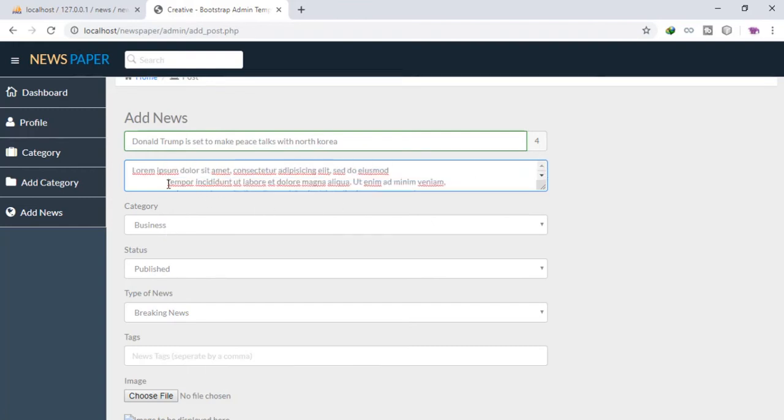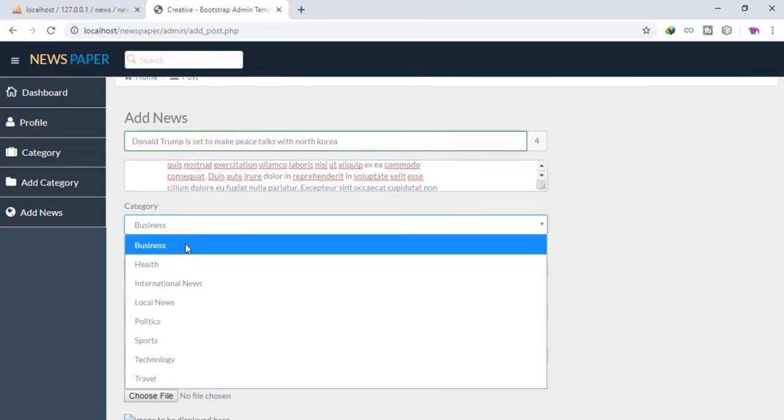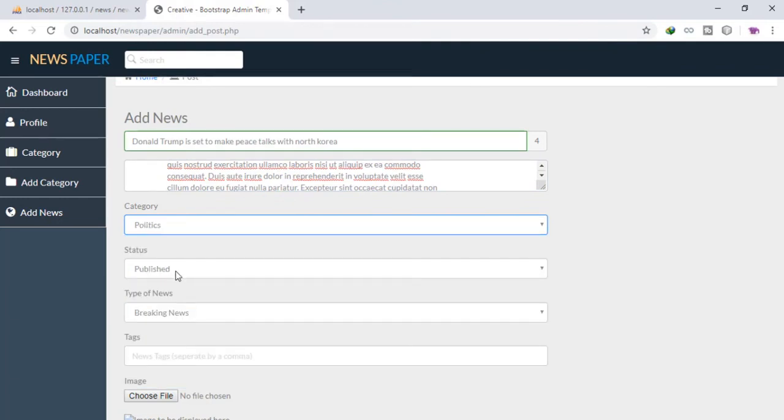Why is it giving me all this? Okay, so this is going to be politics status. It's going to be breaking news, and we just say peace underscore talks, and we have Donald Trump and North Korea.